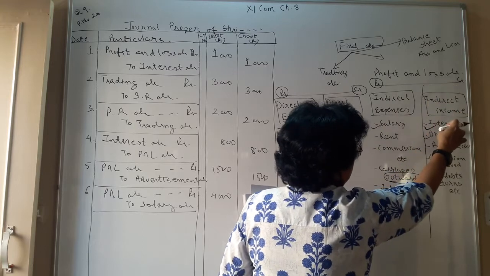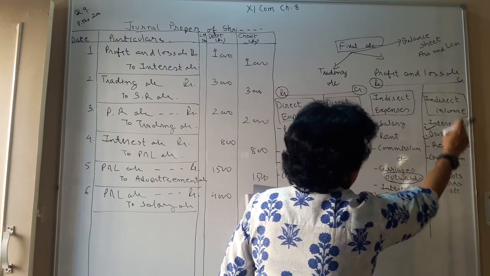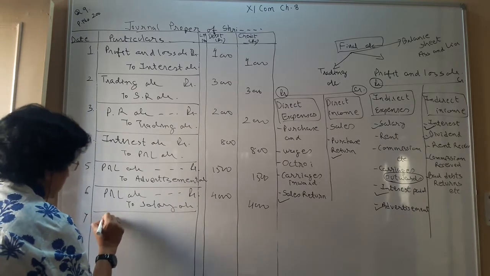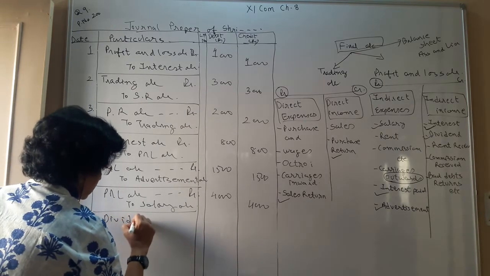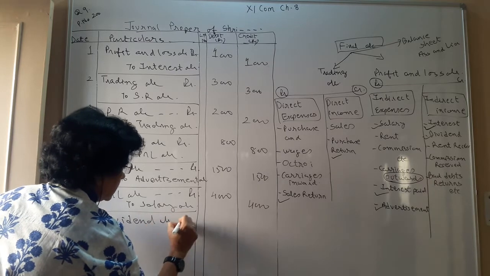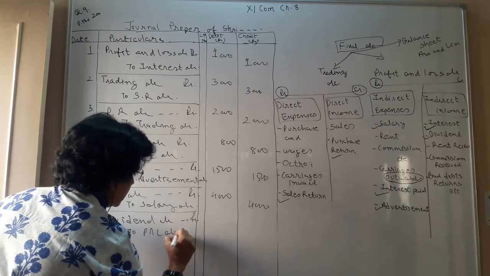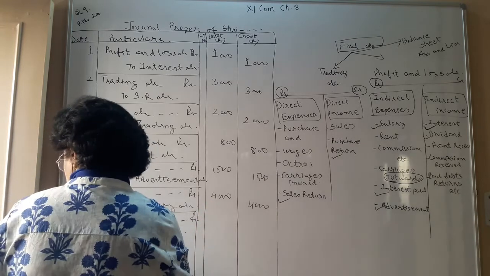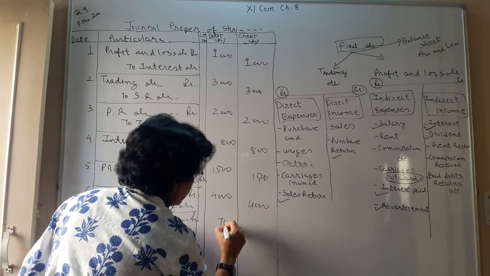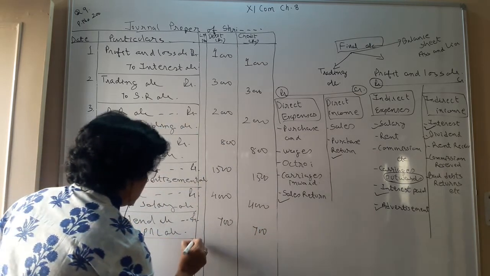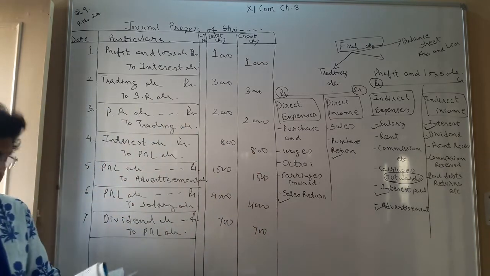So the journal entry becomes dividend account debit to P&L account credit. Number 7, dividend account debit to P&L account credit. Amount is rupees 700, being dividend received, closed and transferred to P&L account.